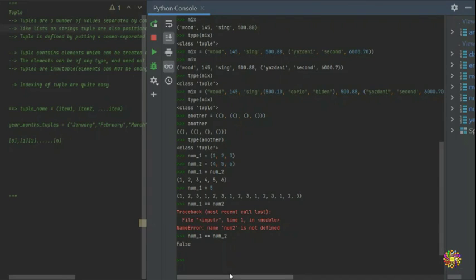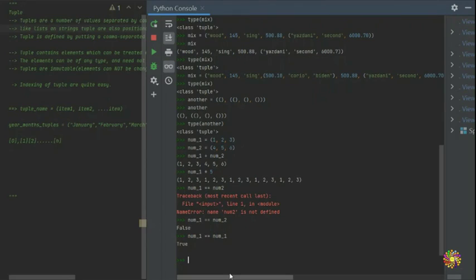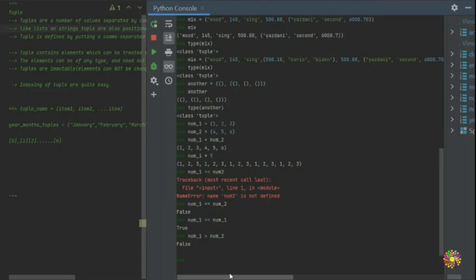And if you put num1 equal to num1, it says true, because it is true. So how about if you do greater than or less than? If you put num1 is greater than num2, because 1 2 3 4 is greater than num2, it says false, because 1 2 3 4 is not greater than num1 or num2.